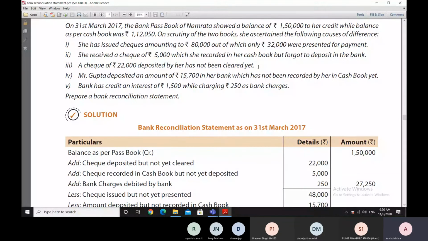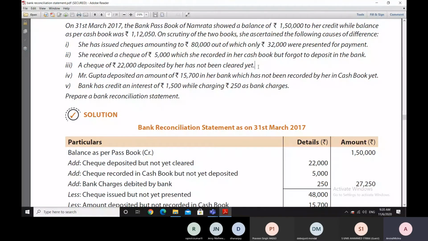Because she compared the entries in the bank column of her cash book with all the entries in the bank passbook column, and she found, wow, this 5,000 check is there which I have entered in my cash book, but it is not there in the bank passbook. Then she suddenly remembered that I placed that check over there and I have not deposited it in the bank so far.